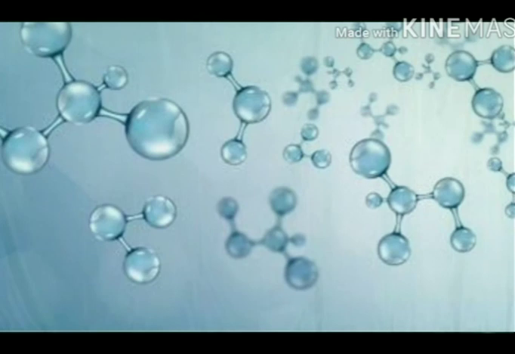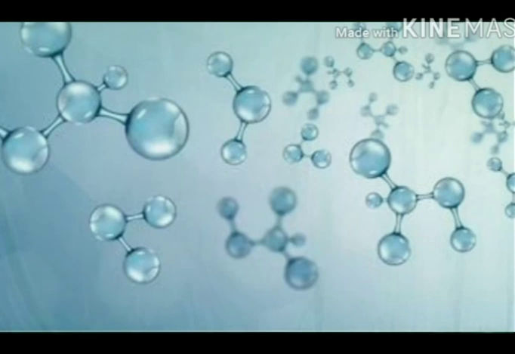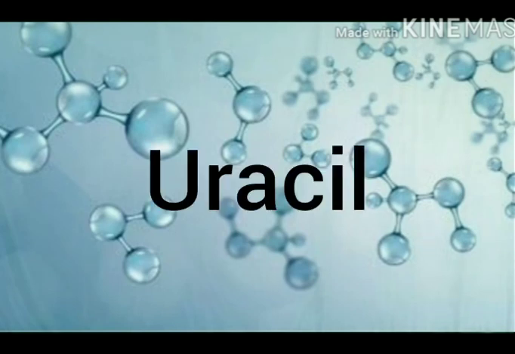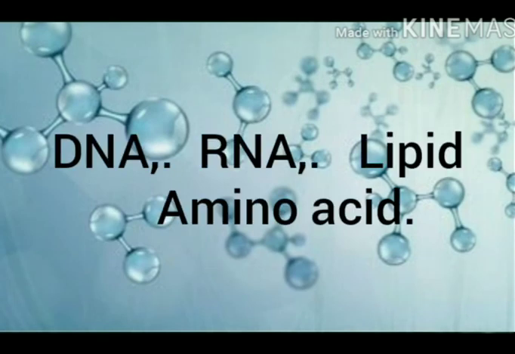In DNA, A is connected with T, but in RNA, in place of T, there is another nitrogenous base. It is uracil. You just remember what I explained, because the detail of the structure of DNA is part of your class 12 syllabus. So this is about DNA, RNA, lipids.